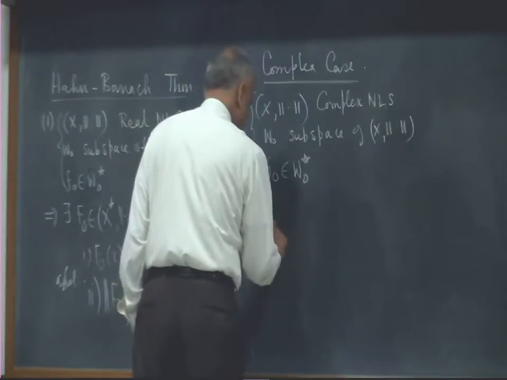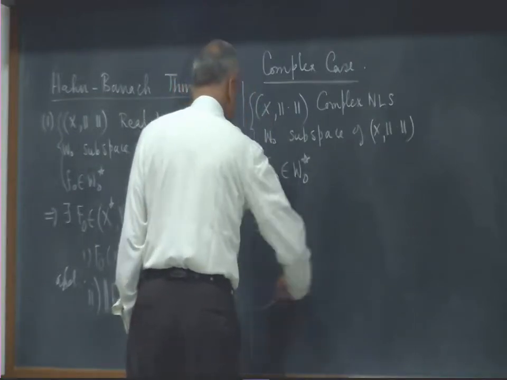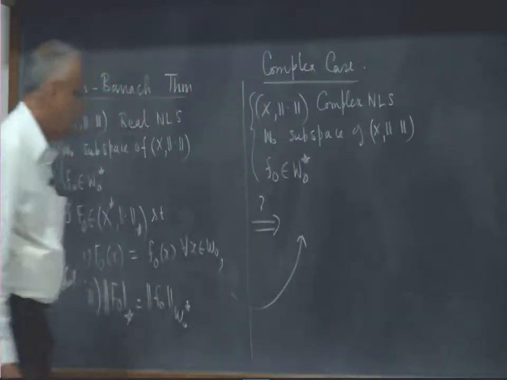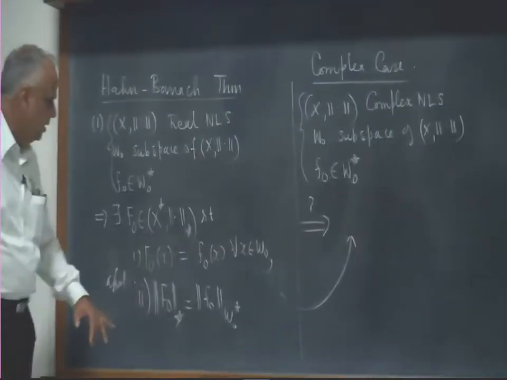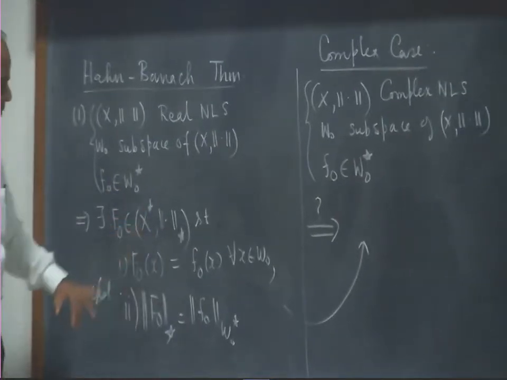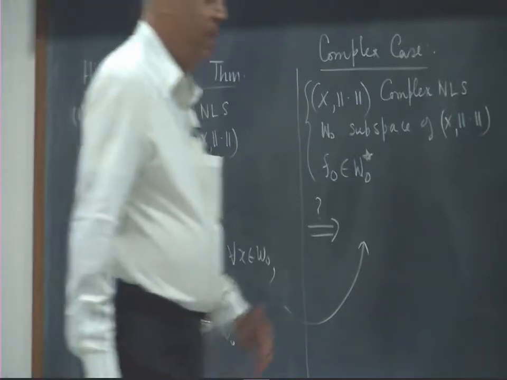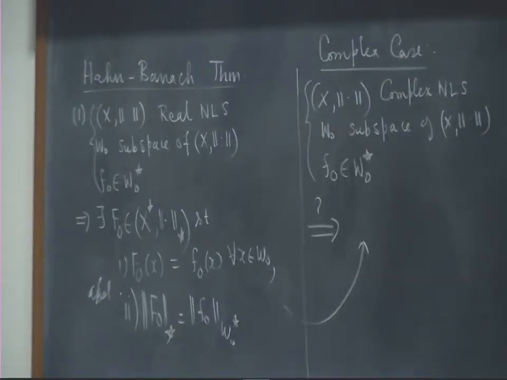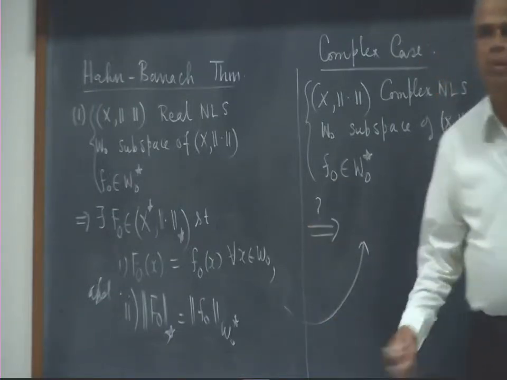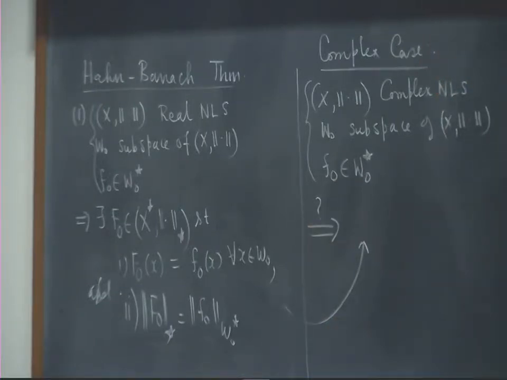The question therefore is, do these conclusions hold? Whether that will still be true. We can get an extension which could be now a complex linear functional such that it agrees with the original linear functional on W naught and the norms are maintained the same way. So whether the same type of extension, norm preserving linear extension, is possible in the complex case. That's what we are going to look at. Then that would give us the complex Hahn-Banach theorem. So we will have the Hahn-Banach theorem whether we have the real normed linear space or a complex normed linear space.